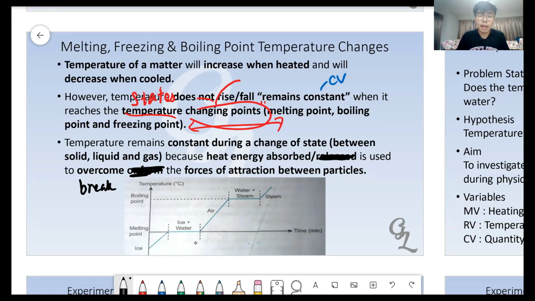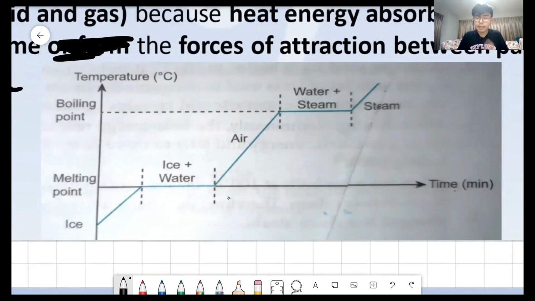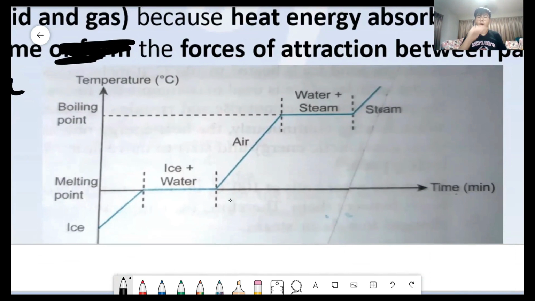So if I put it into a graph, you know a mathematics graph, this is what you will see. Here is the x-axis, the horizontal one. The vertical one, the standing one, is called the vertical axis. The x-axis is about the time.